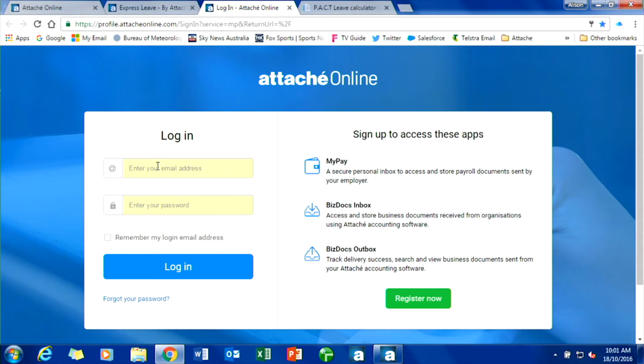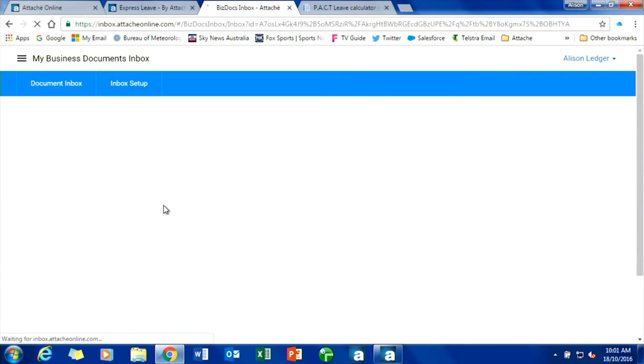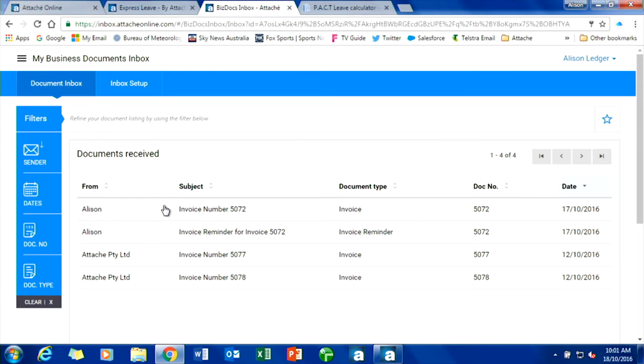So again, we're using the same employee. So we've got Big Sky Sydney at outlook.com. Sorry, and the password. I could click here to remember my login and email, which I will do, and I go to log in. What I should have pointed out at that stage, there was the green registration button.